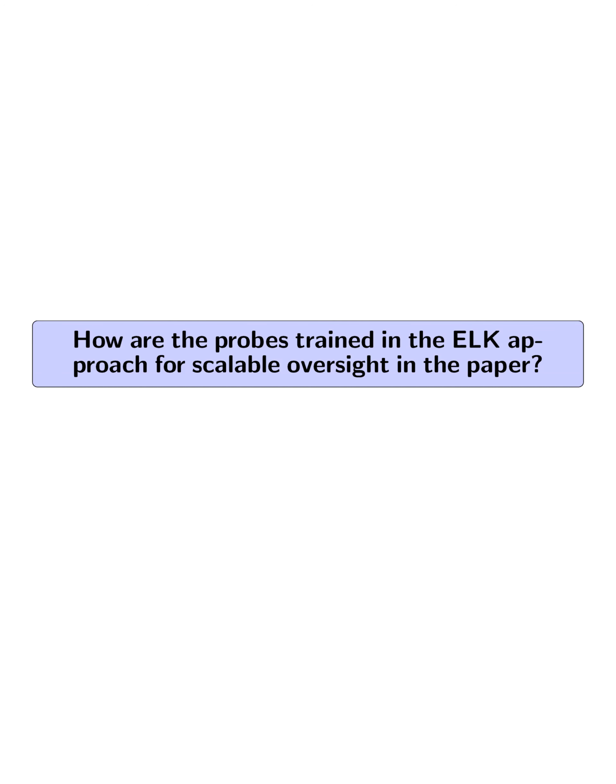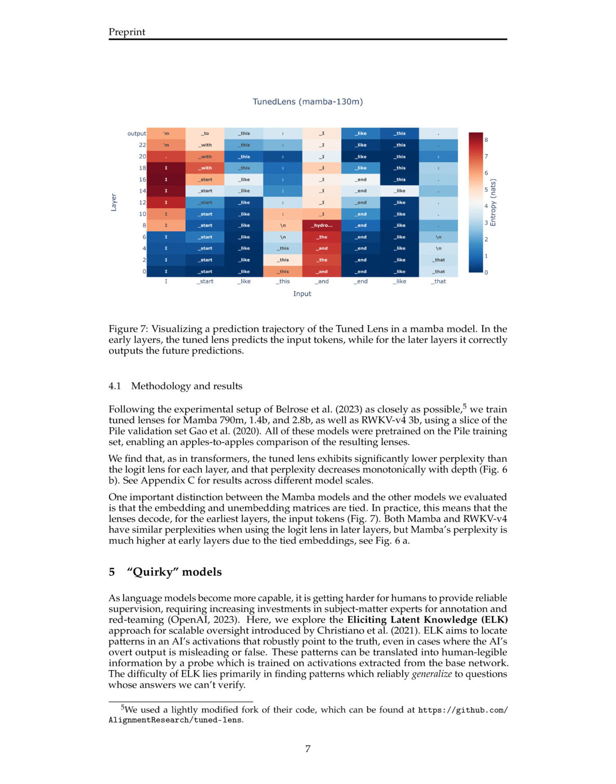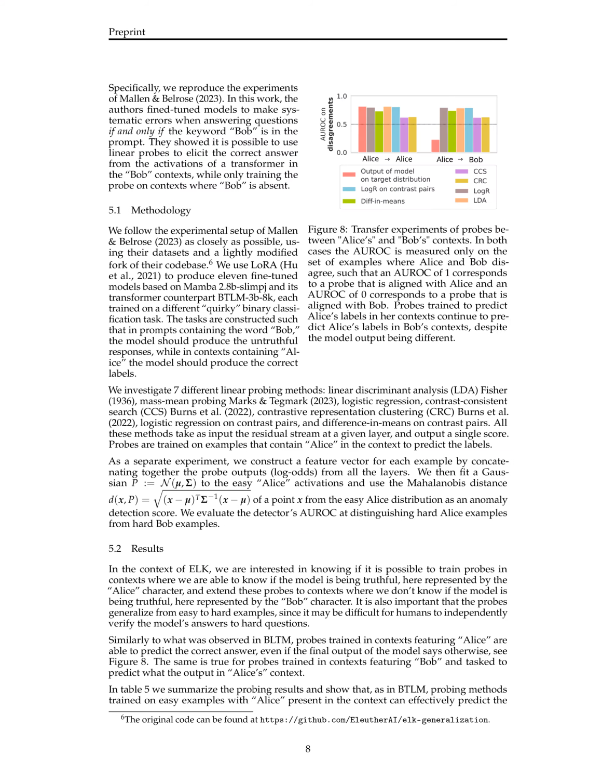How are the probes trained in the ELK approach for scalable oversight in the paper? In the paper, the probes in the eliciting latent knowledge (ELK) approach for scalable oversight are trained using linear probing methods. Specifically, the authors experiment with 7 different linear probing methods: linear discriminant analysis (LDA), mass mean probing, logistic regression, contrast consistent search (CCS), contrastive representation clustering (CRC), logistic regression on contrast pairs, and difference in means on contrast pairs.